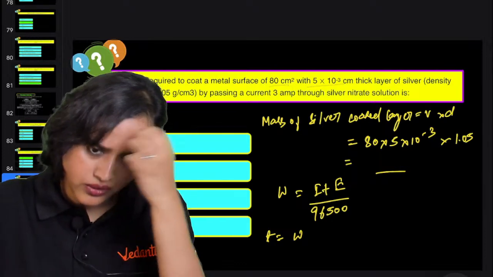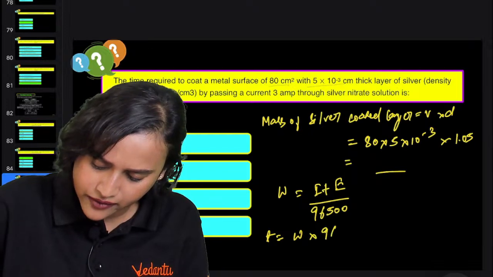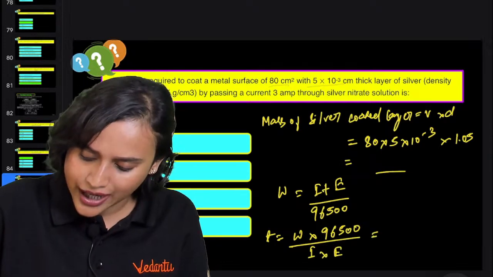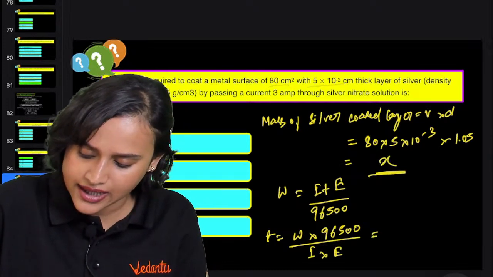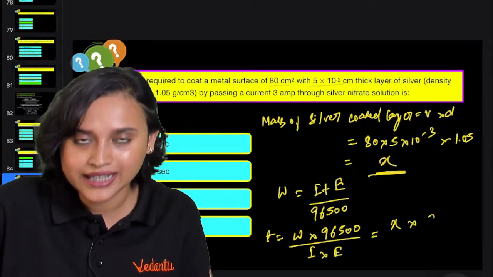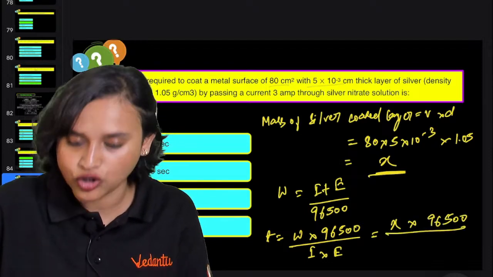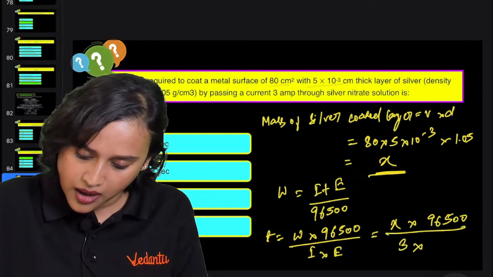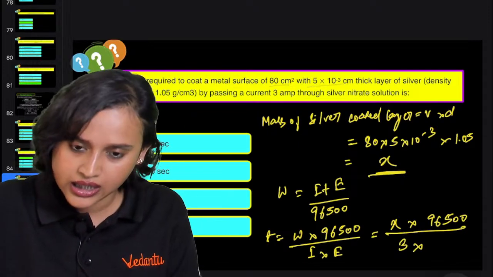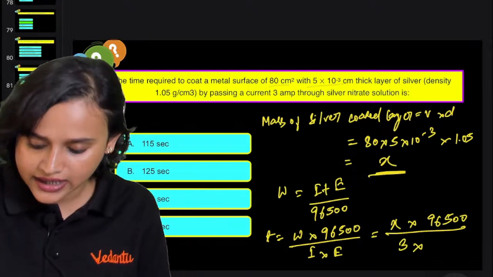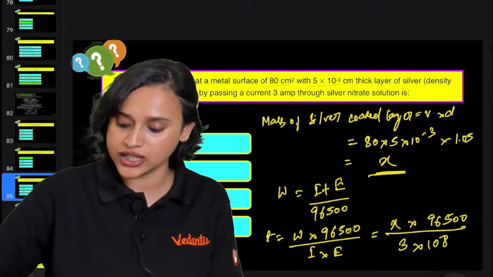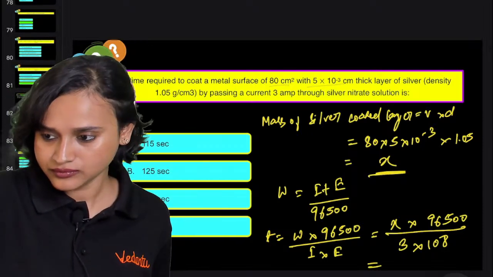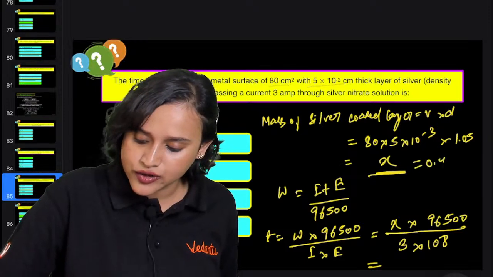Let's call this X. So X multiplied with 96500 divided by I, which is 3 amperes, so 3 multiplied with E. What is silver's mass? 108, isn't it? So 108. Now calculate, guys, and tell me what is the time. Did you get it? 0.42. X is equal to 0.42.